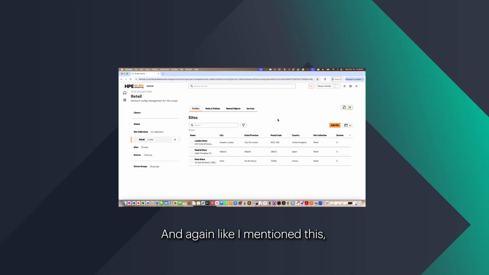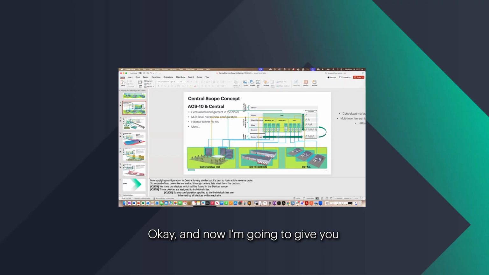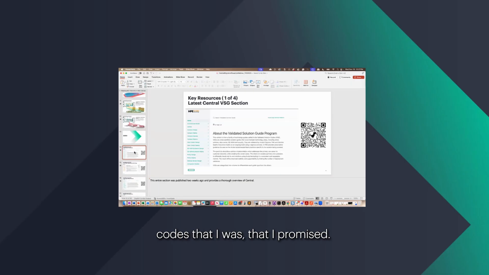Okay. And again, like I mentioned, the workflow that I demonstrated here today is just a small portion of a real world deployment or migration. People that have done this before will know that you have to do your discovery first, pre-configure everything, and make sure that you've tested it, test association and authentication, and make sure that everything works before you start moving your production environment over. Okay, and now I'm going to give you a couple more slides with the QR codes that I promised.